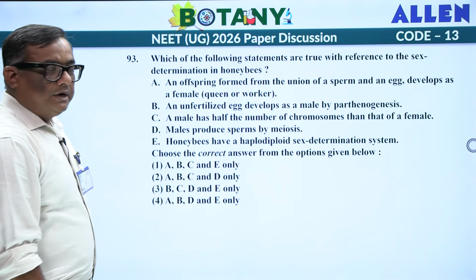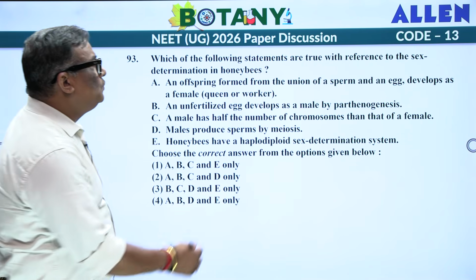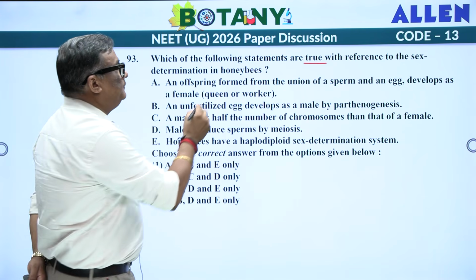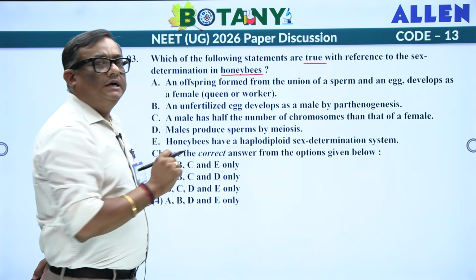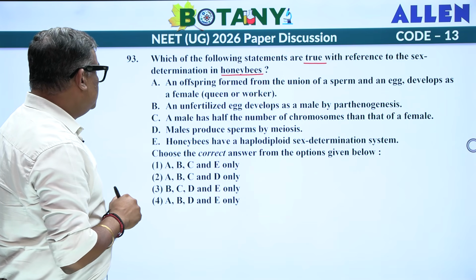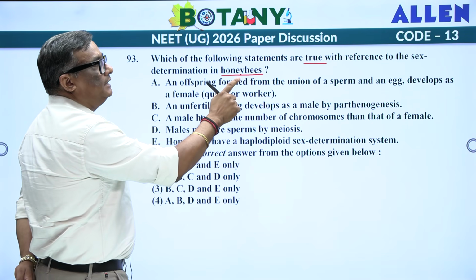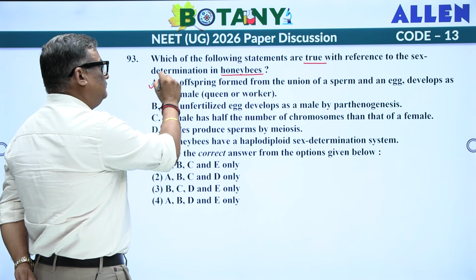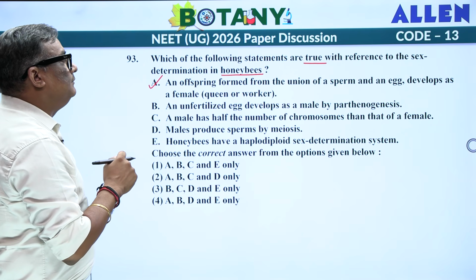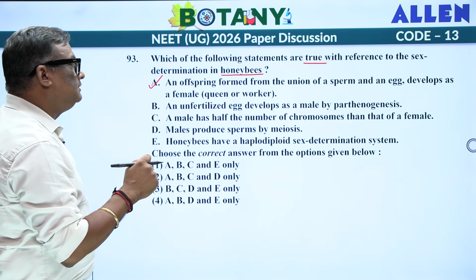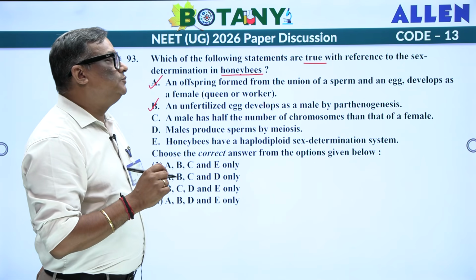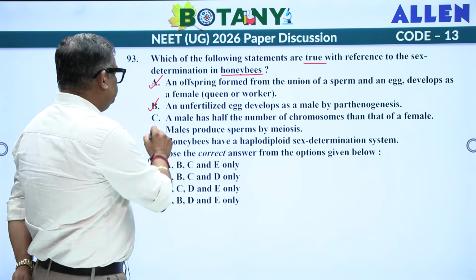So, for this the answer goes with bioprospecting. Now 93. Look at the question. Which of the following statements are true with reference to sex determination? In honeybee, if you remember, we have read that it is a haploid diploid type of sex determination. An offspring formed from the union of a sperm and an egg develops as a female queen. Fine enough. An unfertilized egg develops as a male by parthenogenesis. That is true. A male has half the number of chromosomes of the female. That is also true.